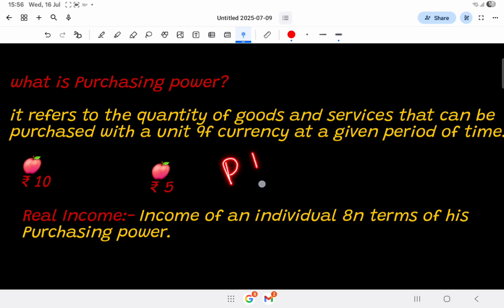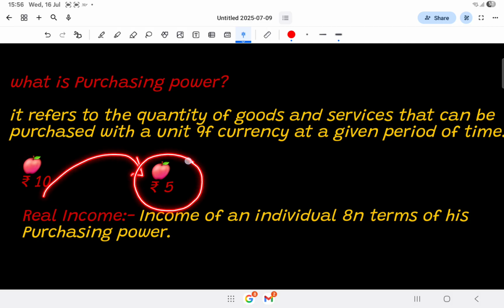When the purchasing power is high, we can buy more goods and services at a given level of currency. And when we can buy only few goods and services, at that time we can say that the purchasing power of the currency falls down. Let's suppose you went to the market and you buy an apple at rupees 10. After some days you went to the same shop and the shopkeeper gives you an apple at rupees 5.